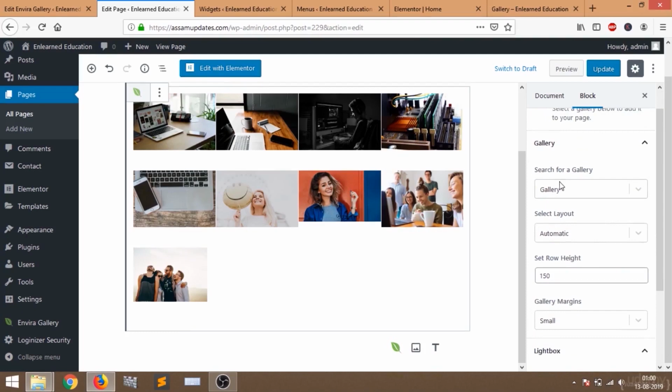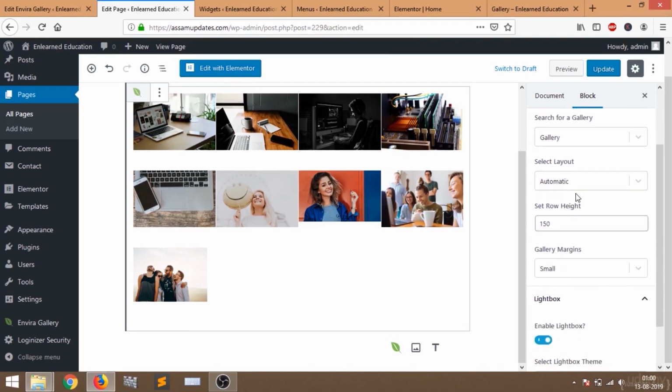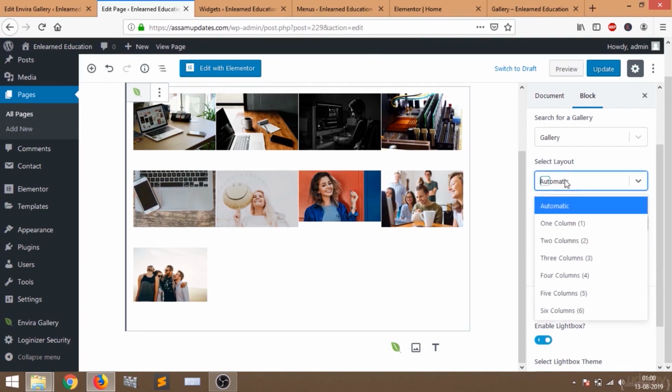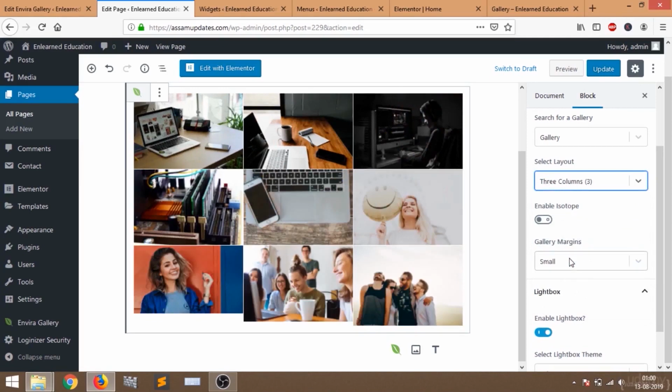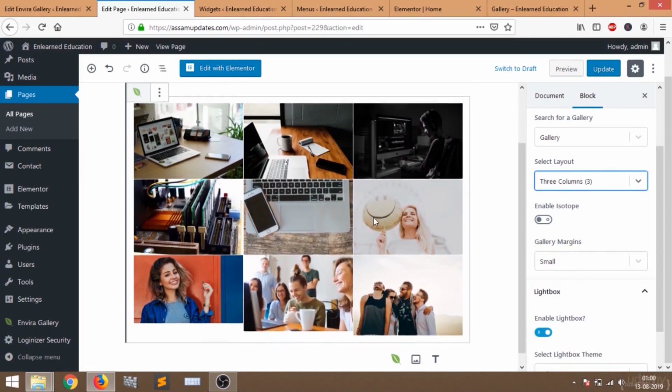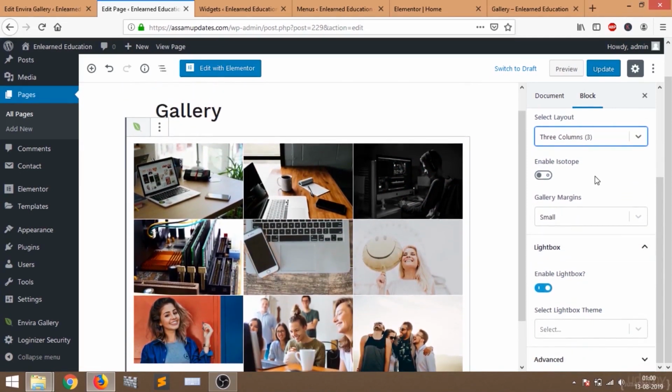Okay, you can select all these options. Select layout. My layout is automatic, so you can select a different layout. I'm going to select 3 columns. Here you can see there are 3 columns, and you can see all the other options here. You can change the theme.